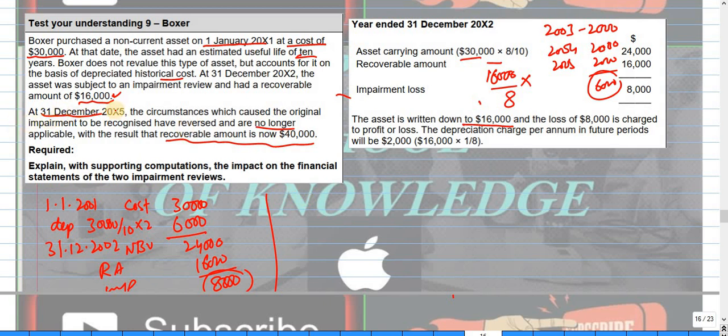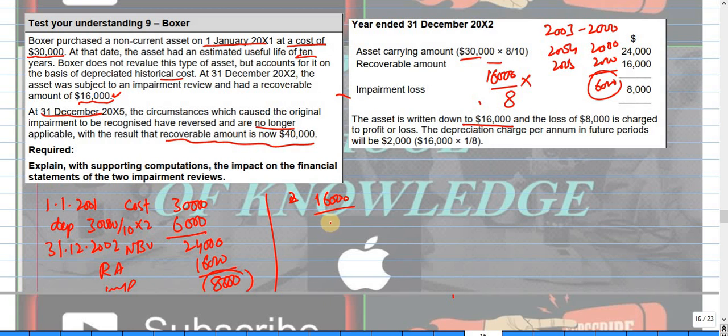Now what happened? At 31st December 2005, the circumstances which caused the original impairment to be recognized have been reversed. So this amount needs to be reversed. What happened till 31st December 2005? On this 16,000, we will divide with the remaining useful life.